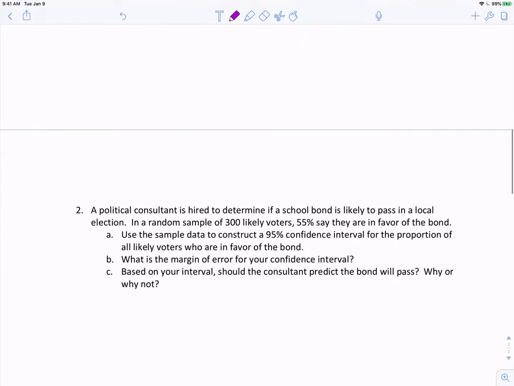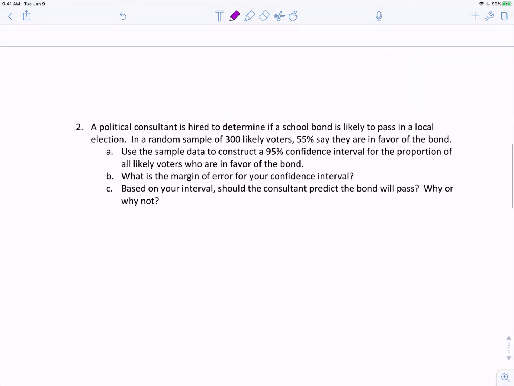Okay, let's take a look at number 2. A political consultant is hired to determine if a school bond is likely to pass in a local election. In a random sample of 300 likely voters, 55% say they are in favor of the bond. Use the sample data to construct a 95% confidence interval for the proportion of all likely voters who are in favor of the bond. And so this is an example of a confidence interval problem.